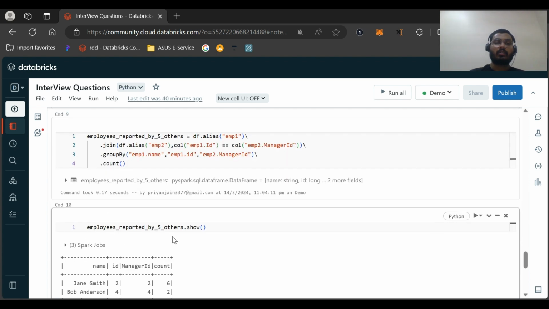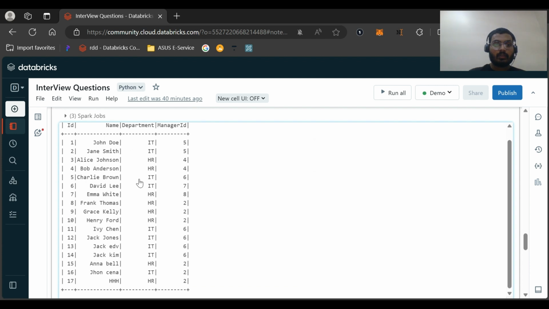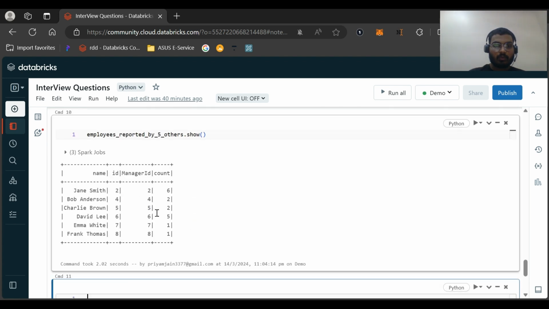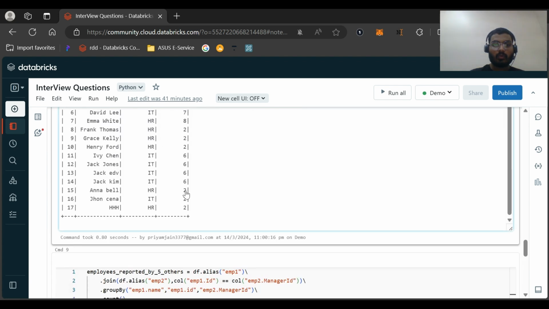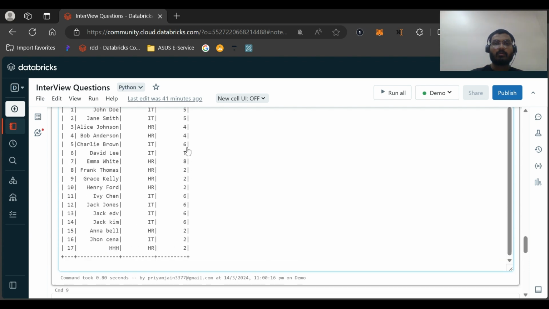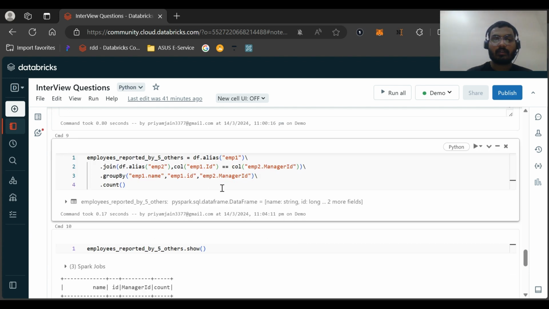Let us cross check with the sample. So 6 here: 2, 3, 4, 5, 6. Then 2 was 6 times, right? Then 6 is 5 times. Yes, we are getting the correct result.